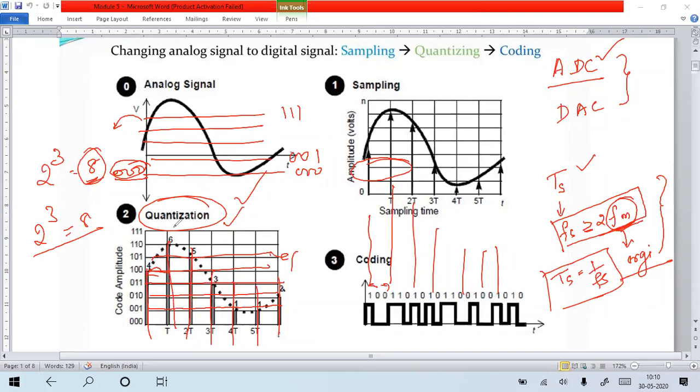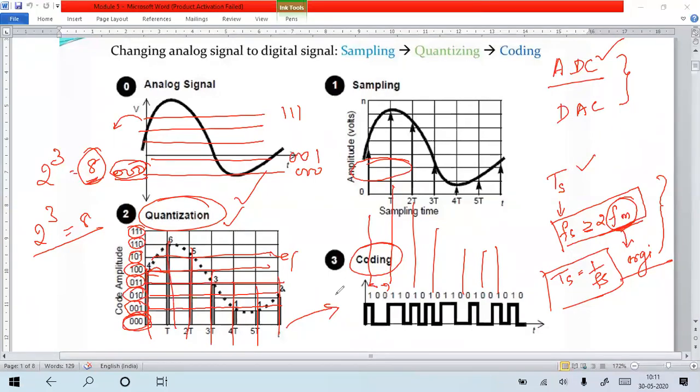In such a way there are two main processes. After that, every voltage of the analog signal is converted into digital, that means in binary form, zeros and ones. Previously the analog value was in the form of 1 volt, 2 volt and 3 volt. Now in quantization it becomes 0 0 0, 0 0 1, 0 1 0, like that. After this, the voltage is converted into some other representation in the form of zeros and ones. That means one level of voltage form converted into another level of voltage form is called coding.